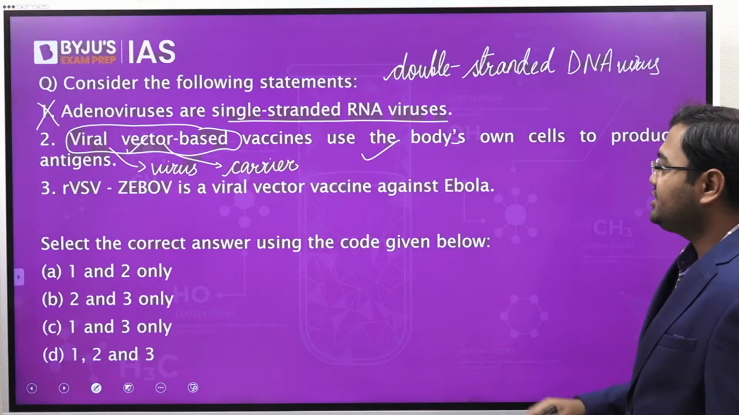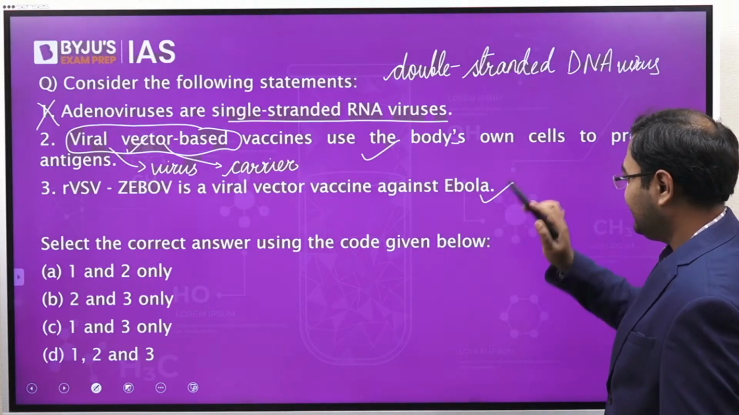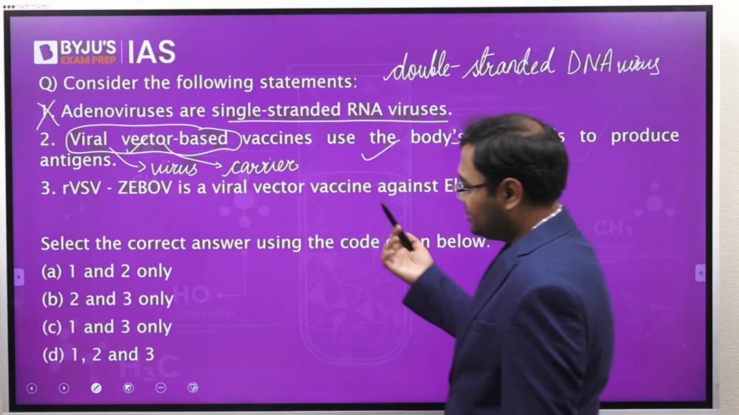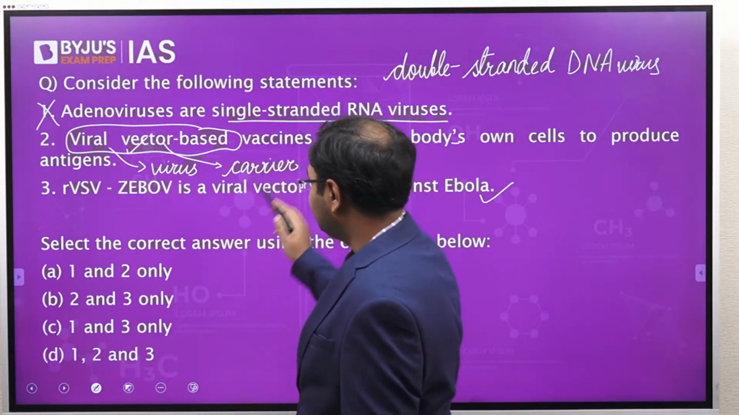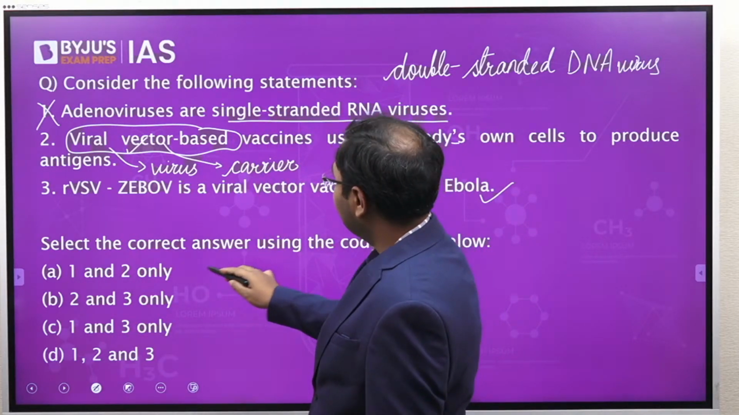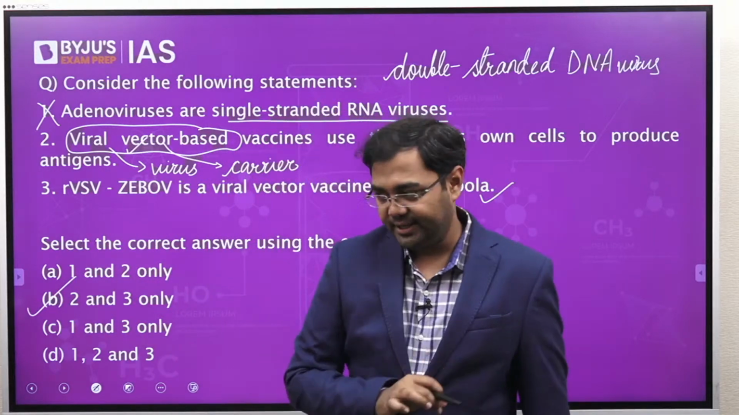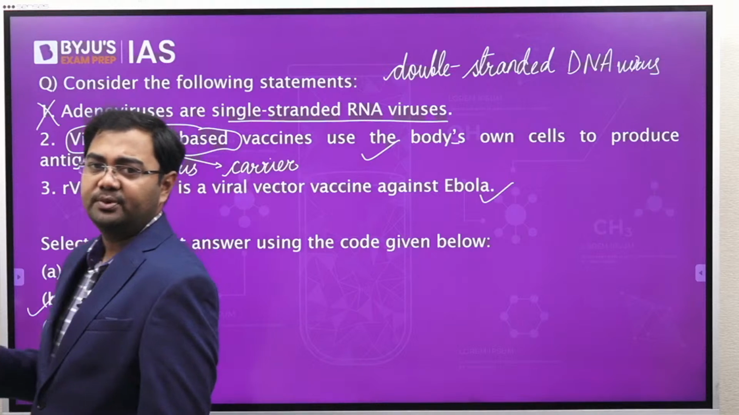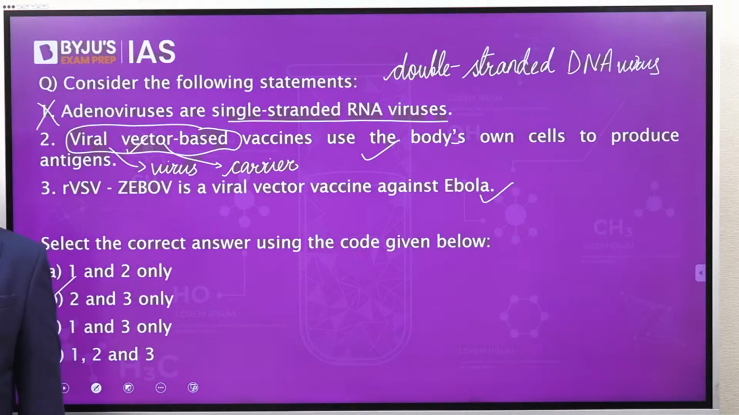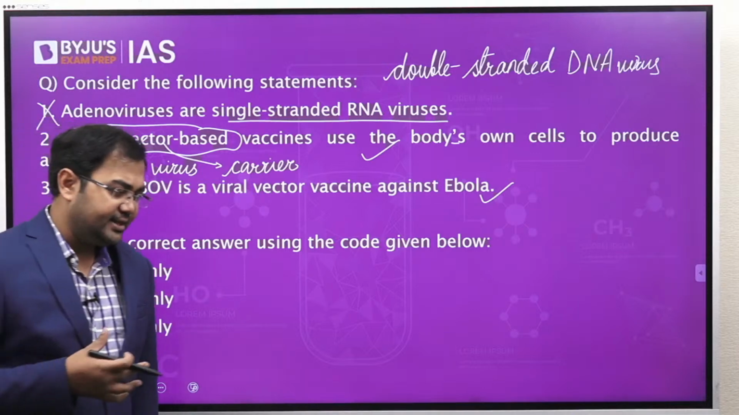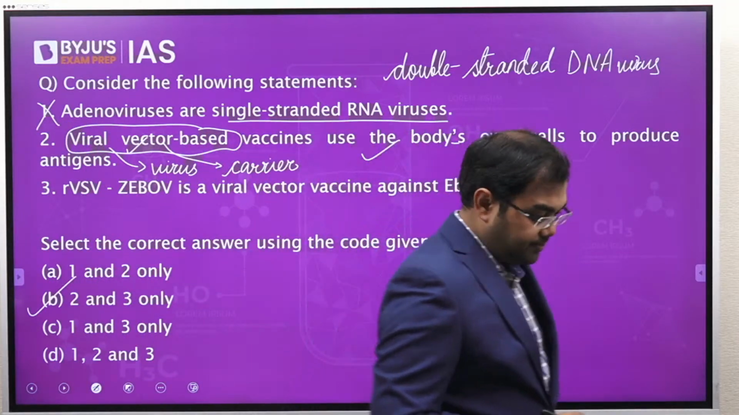And rVSV-ZEBOV is a viral vector vaccine against Ebola. This is also correct, and this was again in the news. So that's why the second and the third statements are correct. So the correct answer here will be 2 and 3 only. So just understand these are some of the factual areas, I would say. Not very difficult for you to remember them, but they in one way or the other have been in the news. So just understand what exactly they are and why they are in the news.